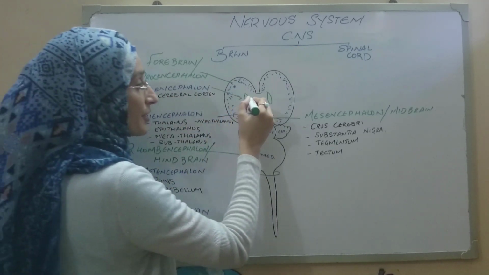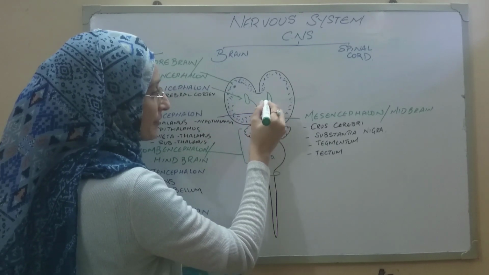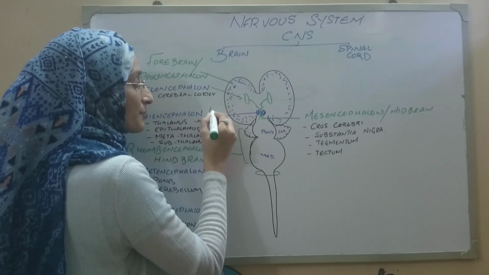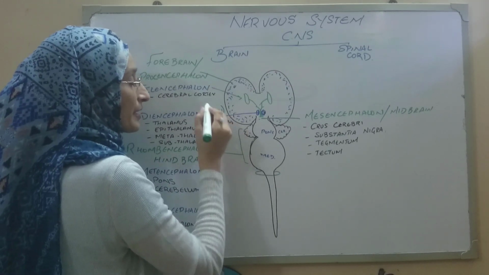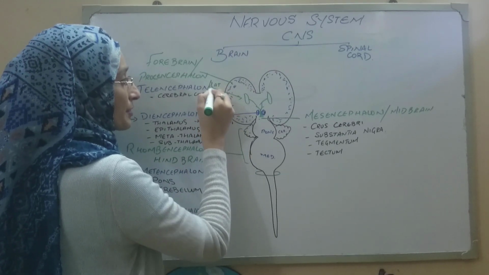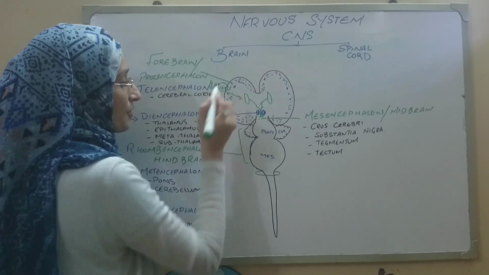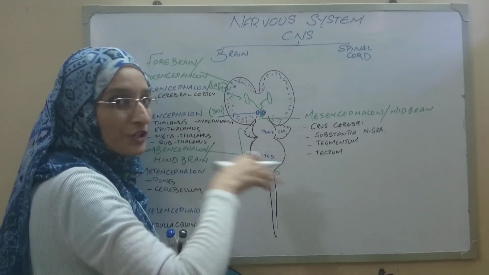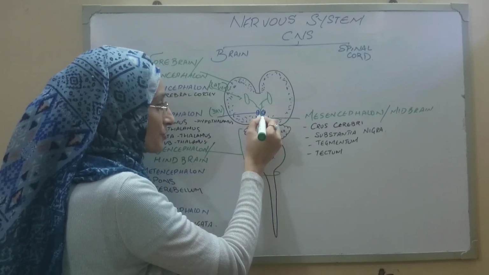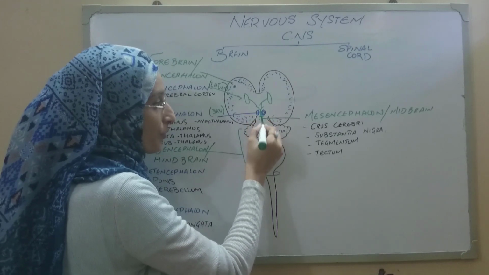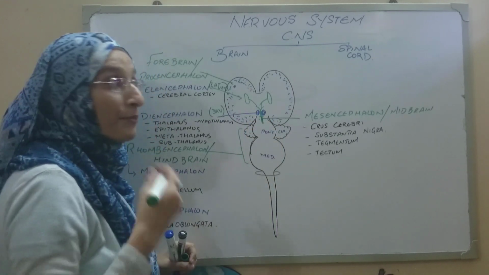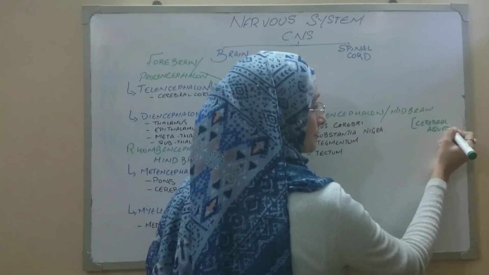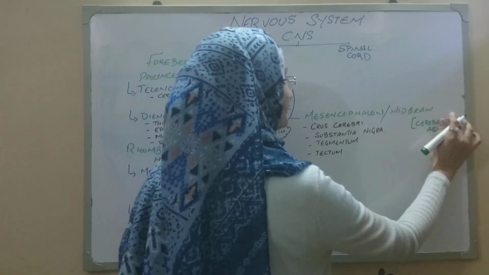Now these lateral ventricles open into another ventricular cavity, which is known as the third ventricle. So the diencephalon is associated with the third ventricle. This is the lateral ventricle. Now this third ventricle continues as a duct as it passes through the midbrain, which is known as the cerebral aqueduct. So the part of the ventricular system present in the midbrain is termed the cerebral aqueduct.